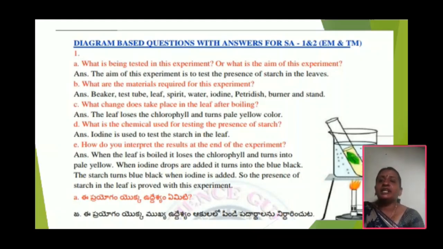And next, how do you interpret the result at the end of the experiment? When the leaf is boiled, it loses the chlorophyll and turns pale yellow. When iodine drops are added, the leaf turns bluish black. Starch turns bluish black when iodine is added. So the presence of starch in the leaf is proved with the experiment. Okay.